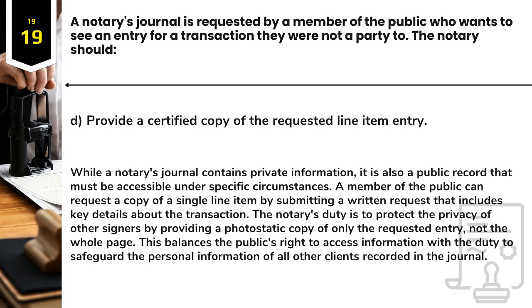While a notary's journal contains private information, it is also a public record that must be accessible under specific circumstances. A member of the public can request a copy of a single line item by submitting a written request that includes key details about the transaction. The notary's duty is to protect the privacy of other signers by providing a photostatic copy of only the requested entry, not the whole page. This balances the public's right to access information with the duty to safeguard the personal information of all other clients recorded in the journal.